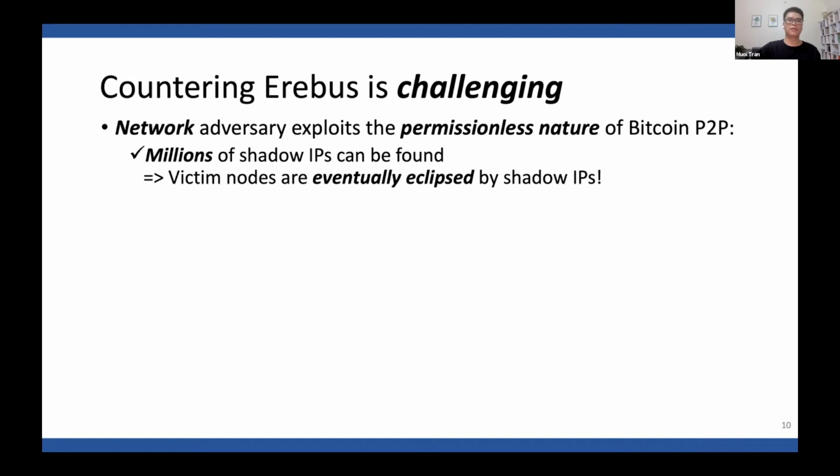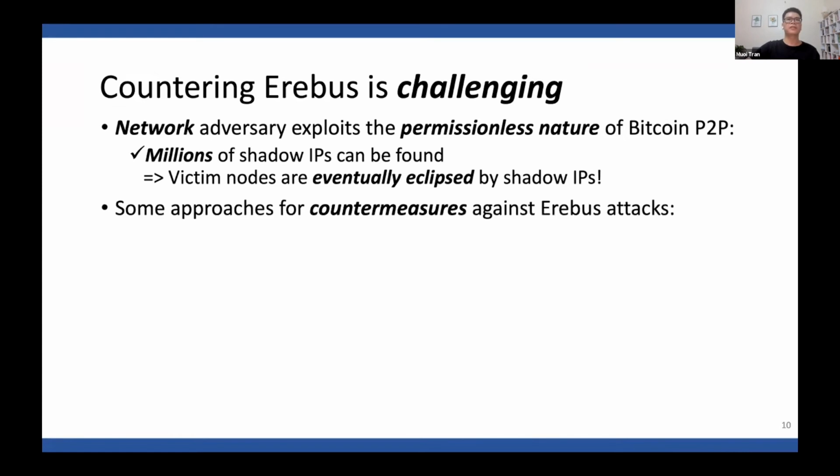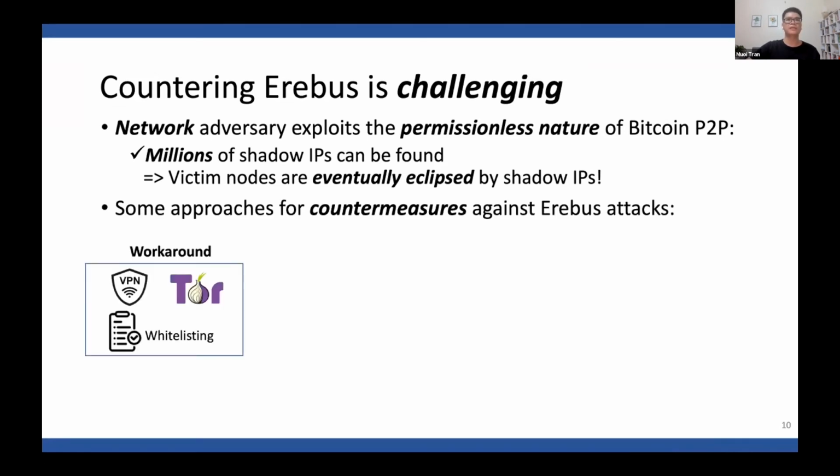Compared to about 10,000 nodes in the current Bitcoin network, millions of identities are huge numbers. There already exist some approaches for countering the Erebus attacks, such as workarounds like VPN, Tor, or whitelisting some reputable nodes. However, such solutions rely on external services in the current Bitcoin system.